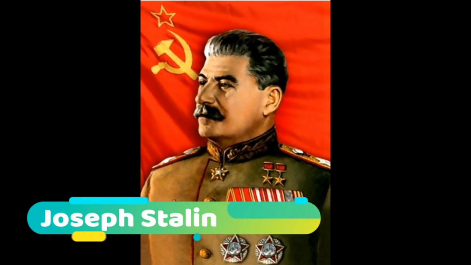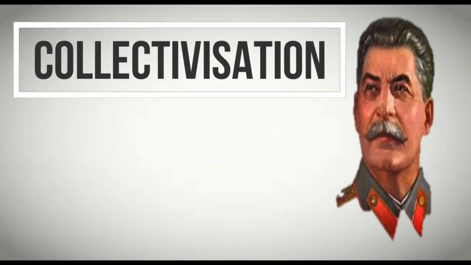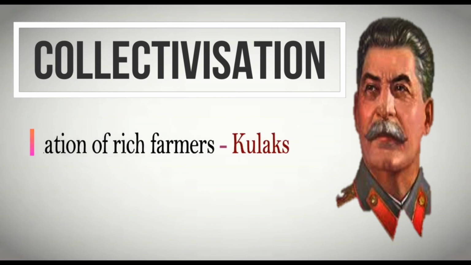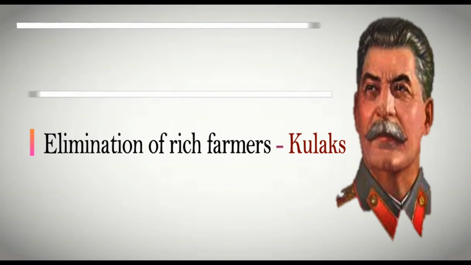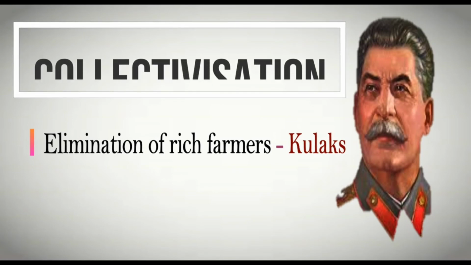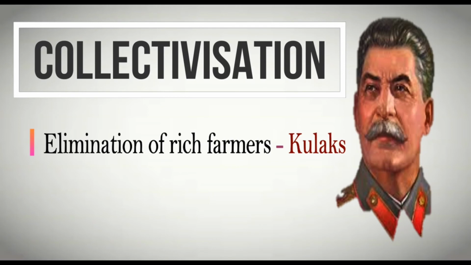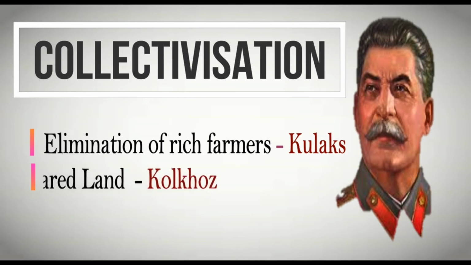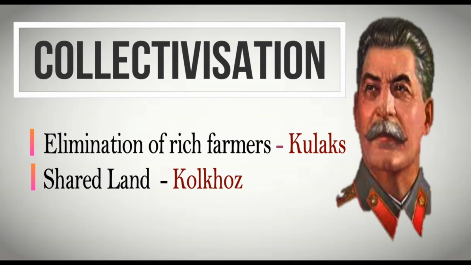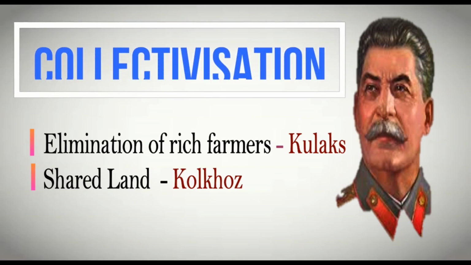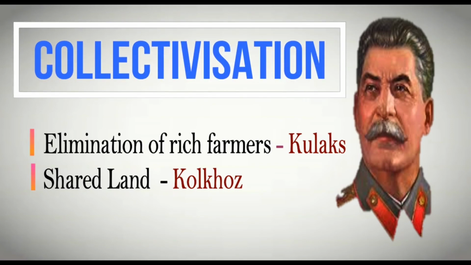After becoming the leader of Russia, he brought so many reforms. The first one was the concept of collectivization in 1929, in which he said that the biggest problem in achieving a socialist society is the rich farmers, known as kulaks. He wanted to finish the concept of rich farmers and distribute the resources equally to all people. All people will work on a shared land, known as kolkhoz, and whatever profit they get, they will distribute equally. This concept is known as collectivization, brought by Stalin in 1929.